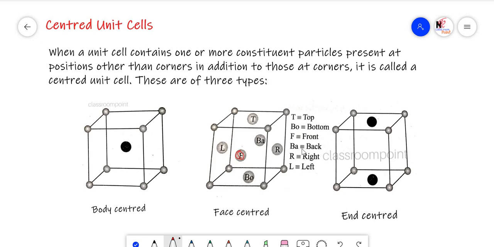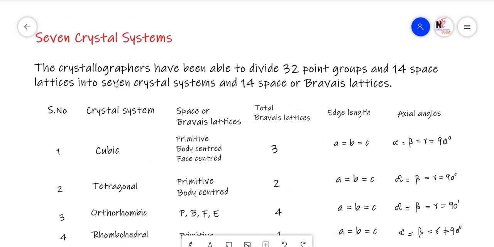So in all these cases, the constituent particles are present either at the center of the body or at the center of the face. Hence these are called the centered unit cells. Now, 7 crystal systems. The basic crystal systems are of 7 types, and these are further classified into 14 space lattices or Bravais lattices. Actually, 32 point groups are divided into 7 basic crystal systems and 14 space or Bravais lattices.